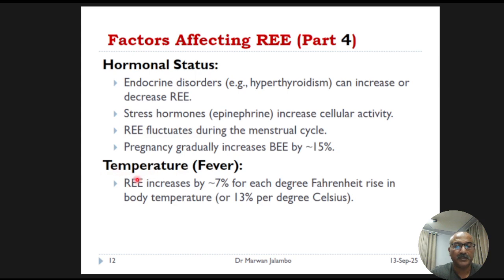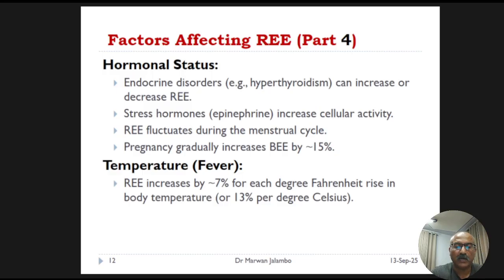And regarding body temperature, or fever, body temperature has a direct and predictable effect. For every degree Fahrenheit of fever above normal, the resting energy expenditure increases by 7%. That's a 13% increase for every degree Celsius. This is a critical factor to consider when determining the energy needs of a sick or ill patient.